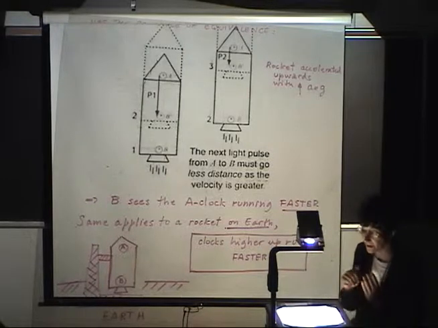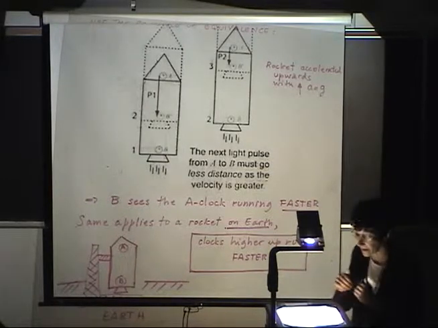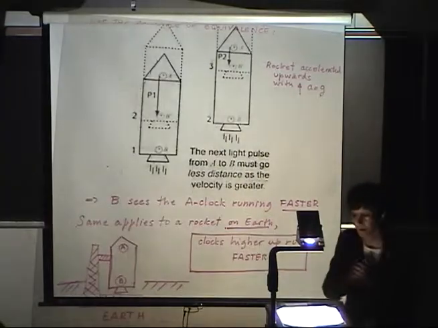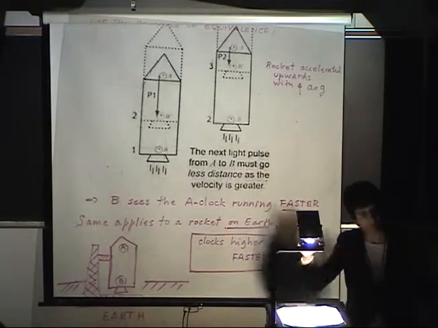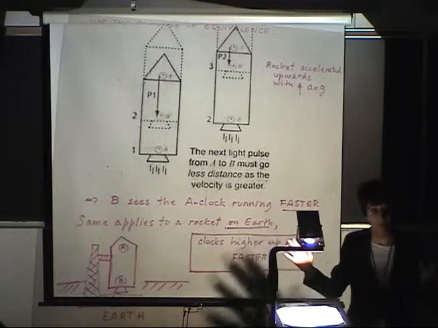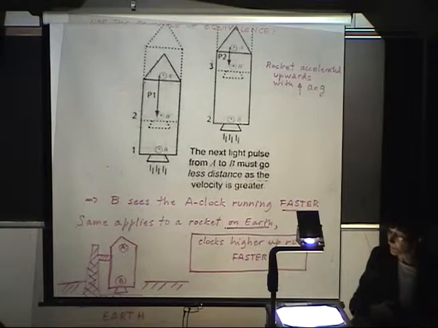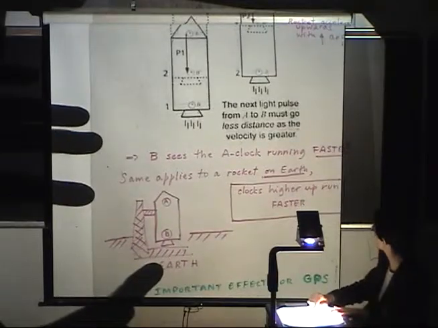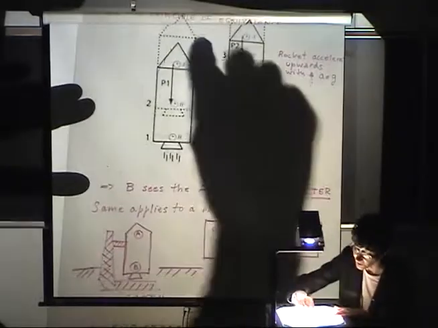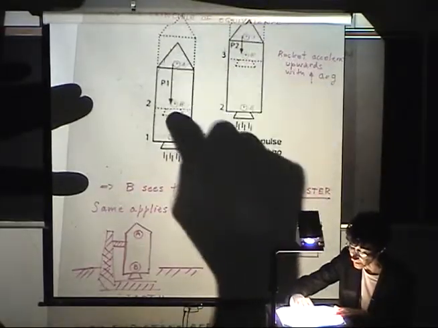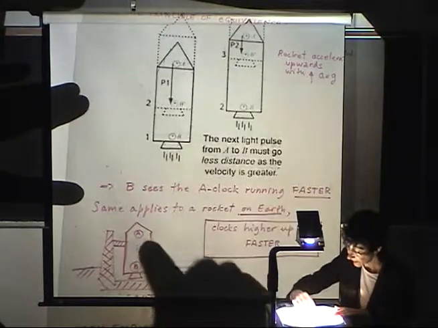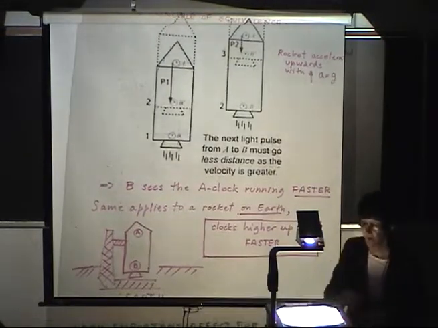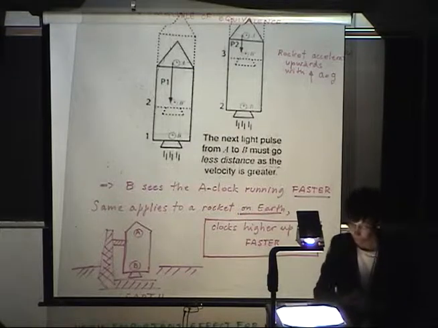This is the equivalence between what would happen in an accelerated spaceship in the middle of nowhere where we can neglect gravity, and what would happen if this spaceship were just standing still on Earth. So let us consider two observers, A and B, one on top and the second at the bottom of this spaceship.